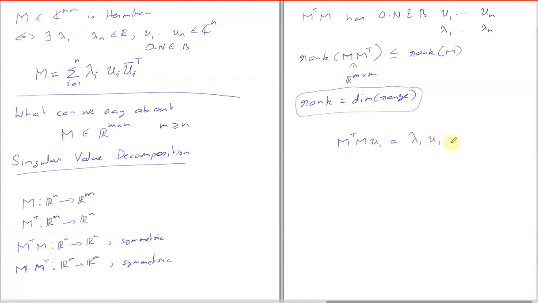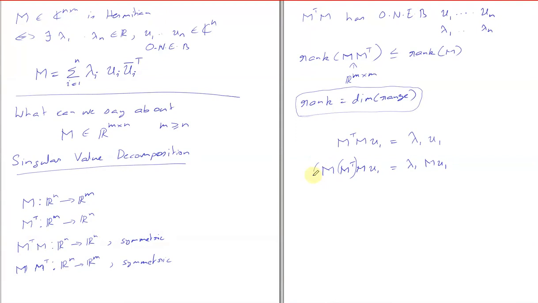What happens if I left multiply this equation by M? We get M U1 as an eigenvector of M M transpose. So what should I do?